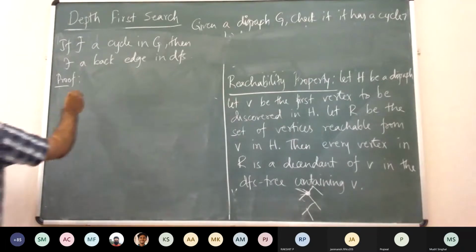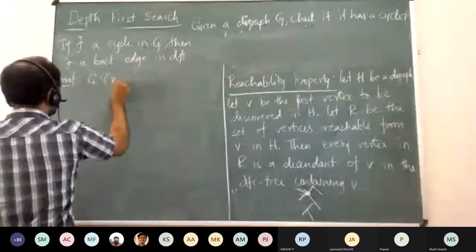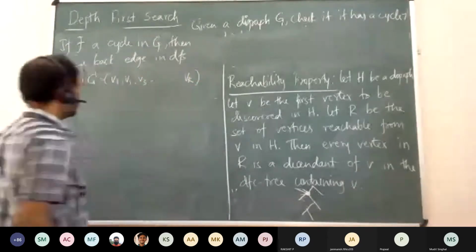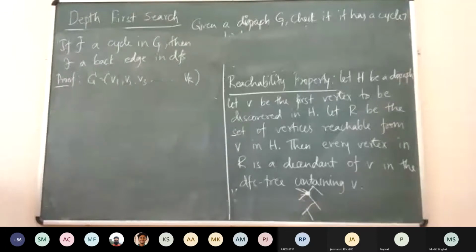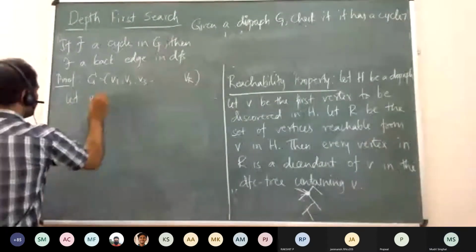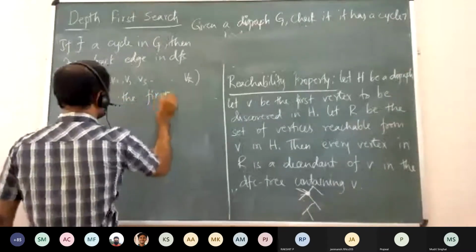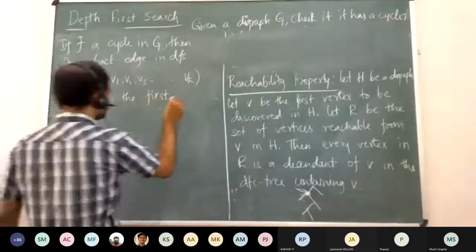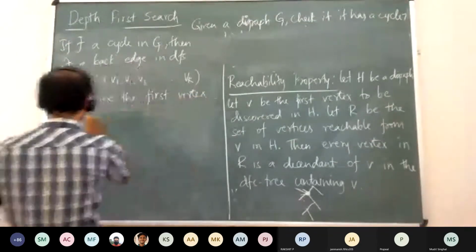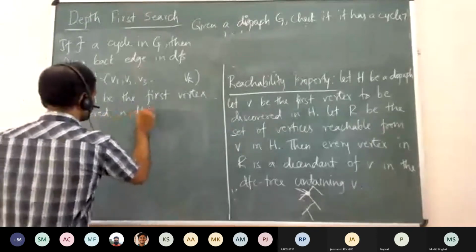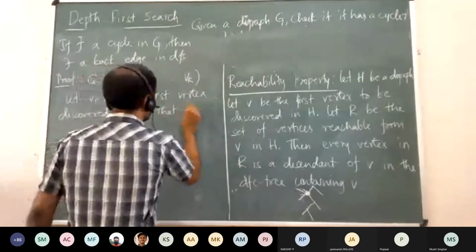Suppose the cycle is V1, V2, V3 to some Vk, right? And you still need to worry about the first vertex discovered in this cycle by the DFS. So let it be V1. Let V1 be the first. This choice is again very important. I think you guys came up with it in the earlier thing also. Let V1 be the first vertex discovered in DFS that is part of the cycle.